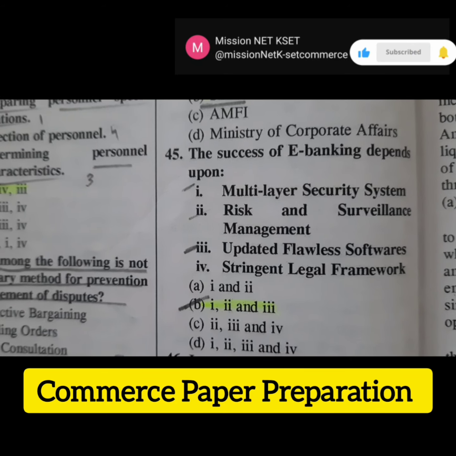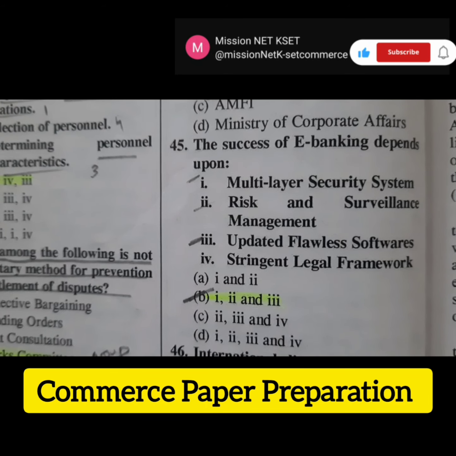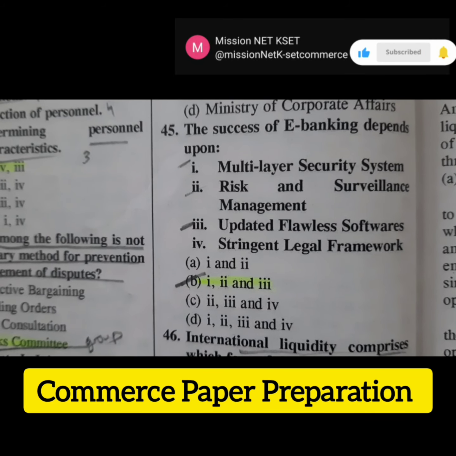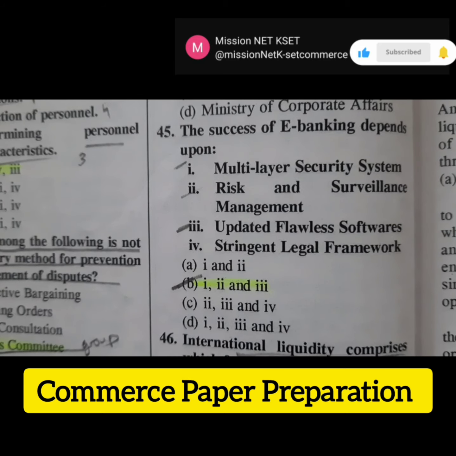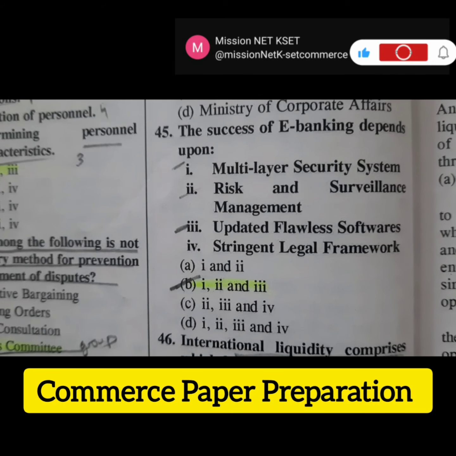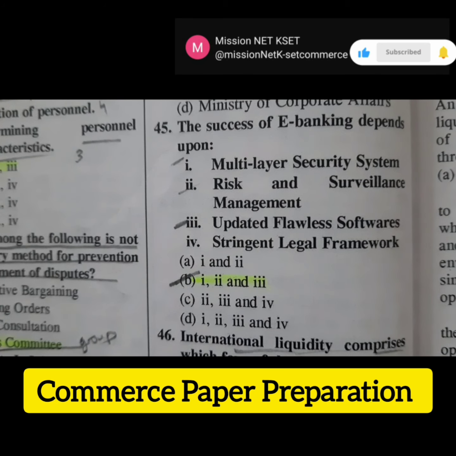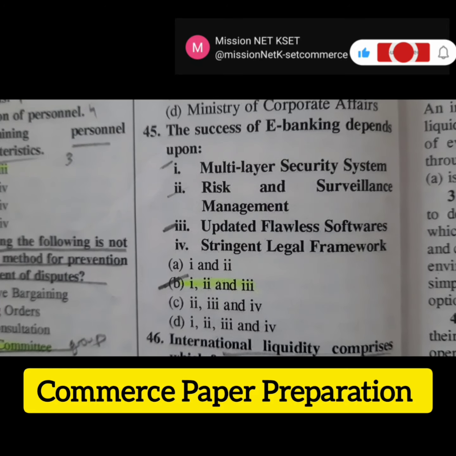Then the next question is, the success of e-banking depends upon? Here various options are given. We have to choose the right answer. The right answer is option B. The success of e-banking depends upon multi-layer security system, risk and surveillance management, updated flawless softwares.